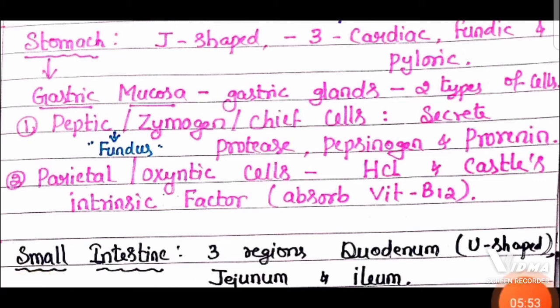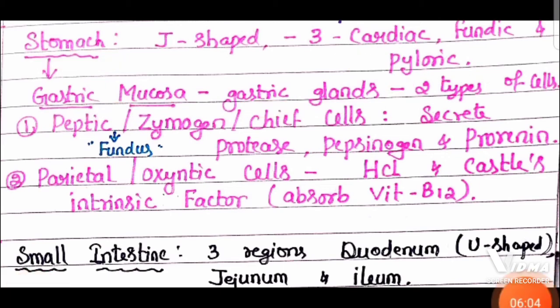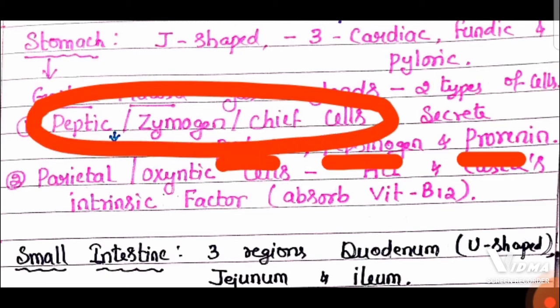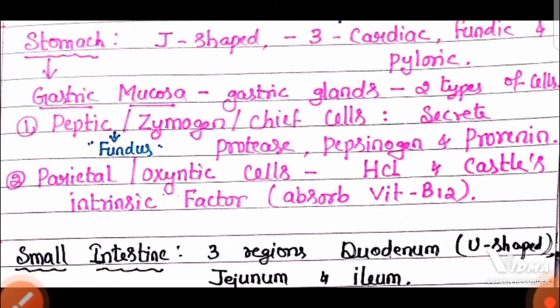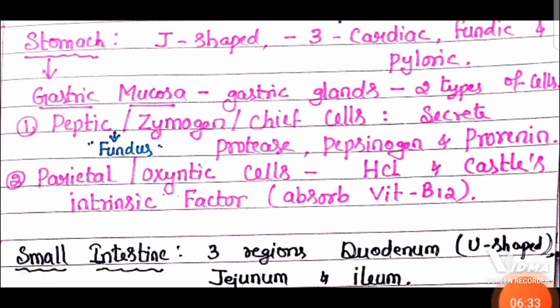Now, the inner layer of the stomach has gastric mucosa. It has gastric glands made up of two types of cells. The first one is called peptic, zymogen or chief cells. The main function of zymogen or chief cells of the gastric gland is to produce the enzymes pepsinogen and prorenin, and these cells are present in the fundus part of our stomach.